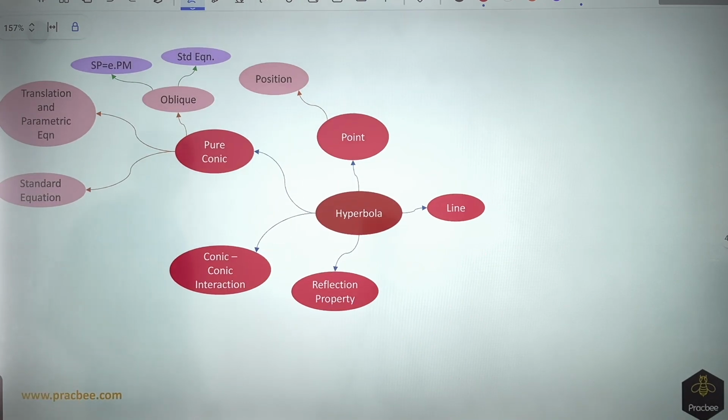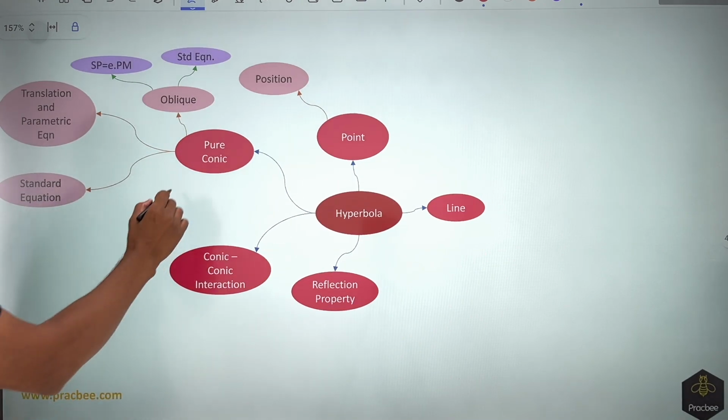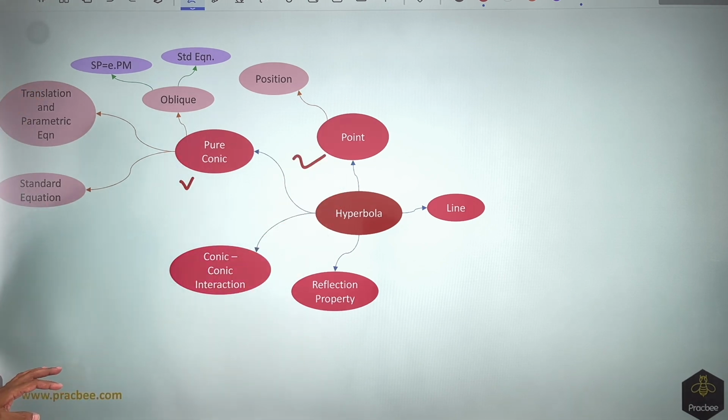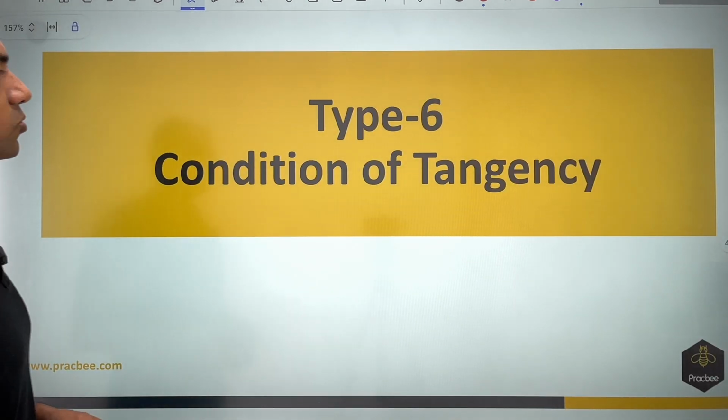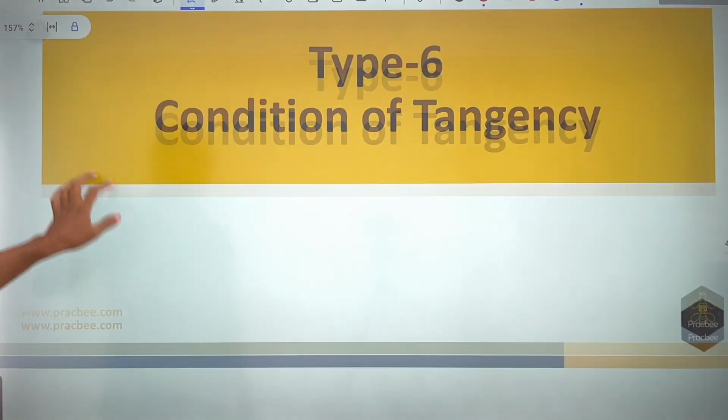So you can see that we have completed our discussion till the point part. Everything has already been covered till the point part. Now moving on, next we have type 6 questions based on the condition of tangency. Technically this is out of syllabus, but as I said earlier, questions have been asked. So it is better to be prepared than to be unprepared in the exam.